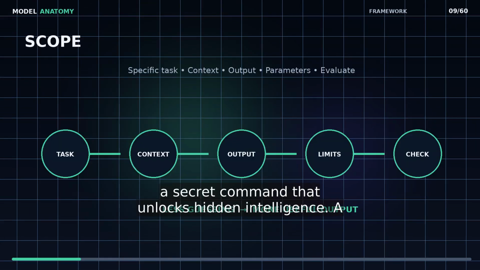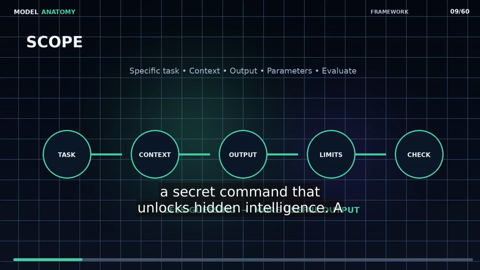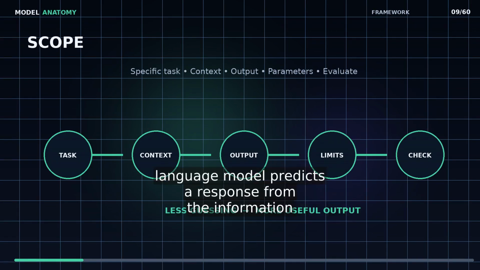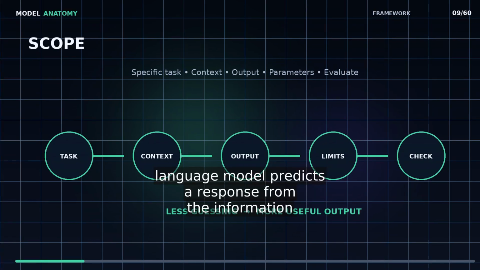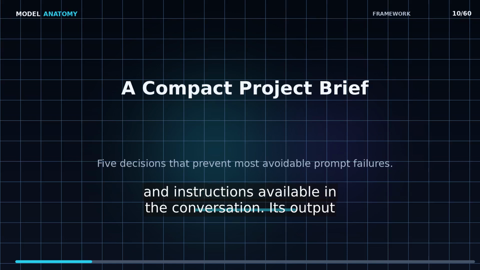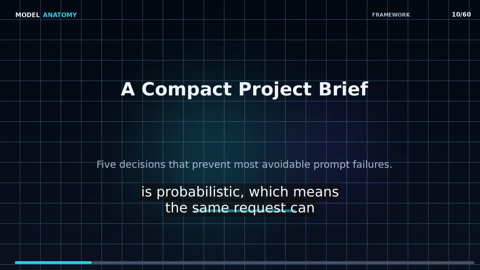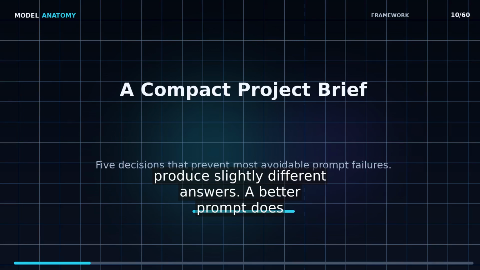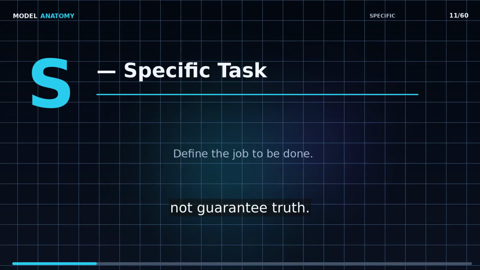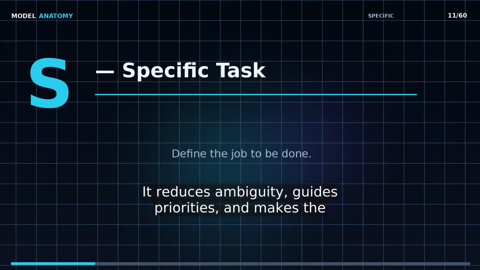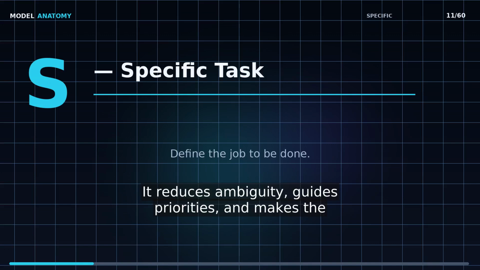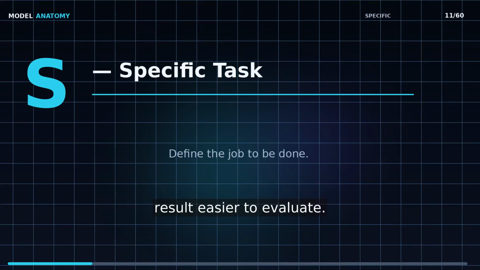A prompt is not a secret command that unlocks hidden intelligence. A language model predicts a response from the information and instructions available in the conversation. Its output is probabilistic, which means the same request can produce slightly different answers. A better prompt does not guarantee truth. It reduces ambiguity, guides priorities, and makes the result easier to evaluate.